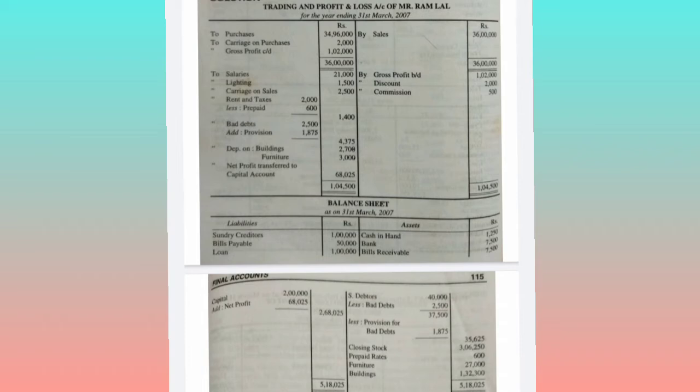So here the total comes to 5,18,025 on the asset side. So let's calculate the liability side, that is sundry creditors 1 lakh plus 50,000 bills payable, loan 1 lakh. Next capital 2 lakhs plus 68,025 net profit comes to 2,68,025. So the total comes to 5,18,025.